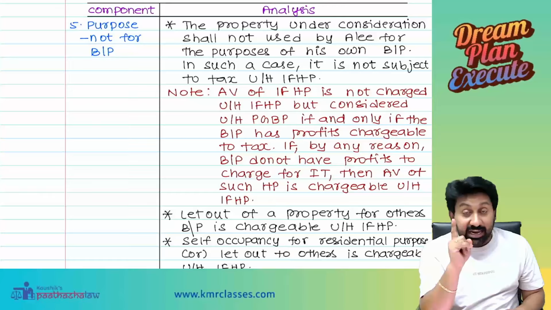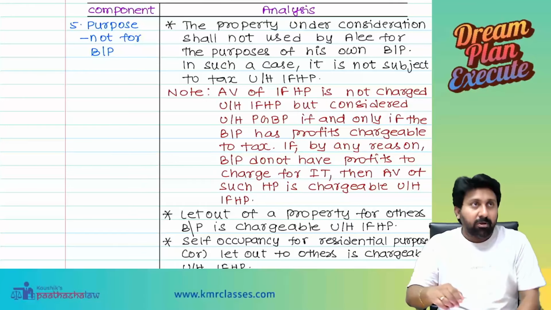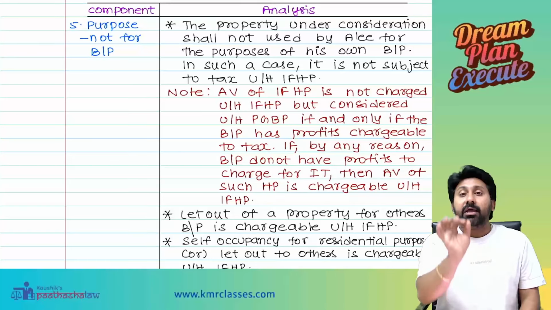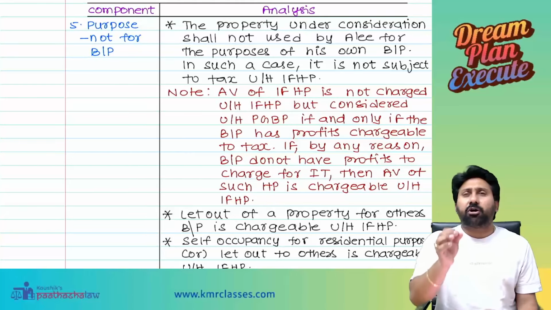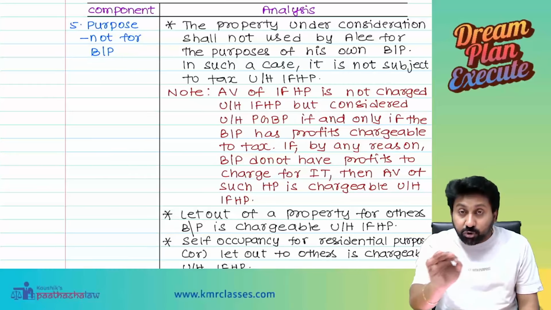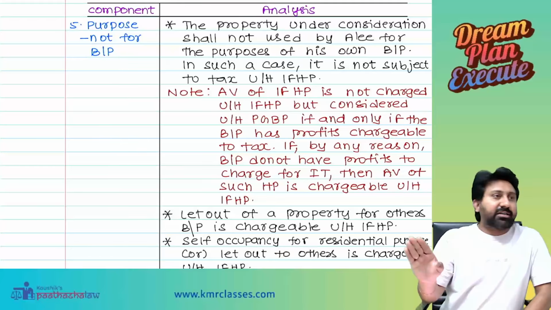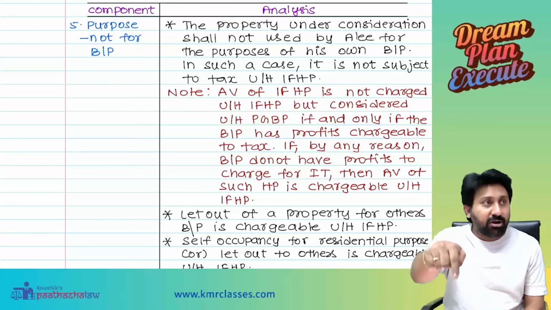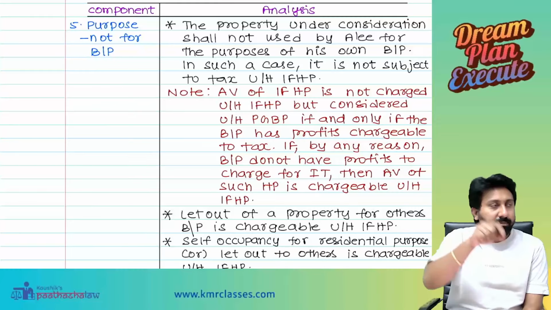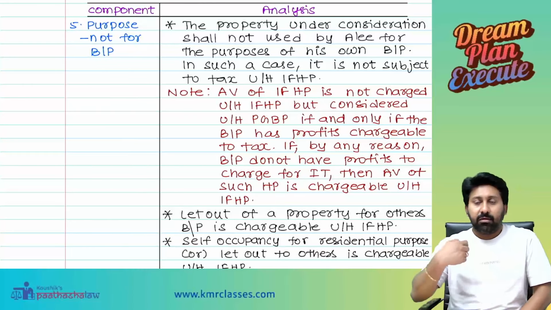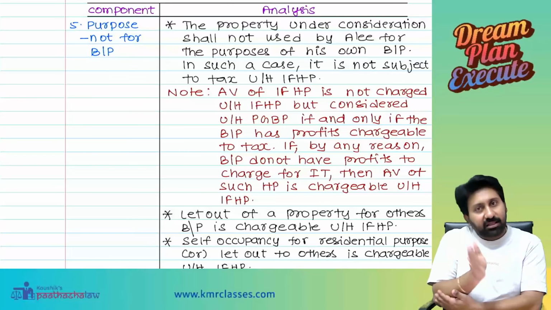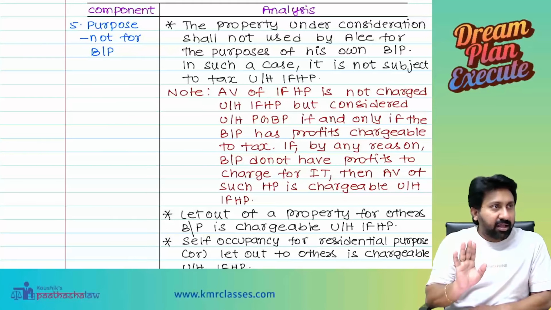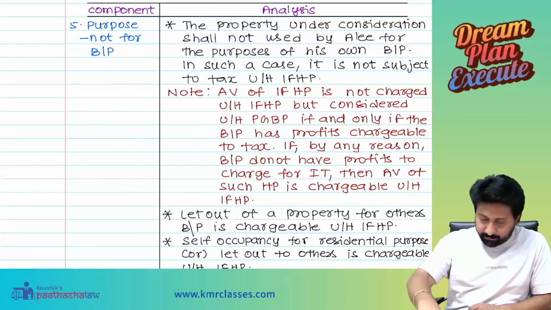So, exam questions almost, I will show you now. Almost every exam they are touching this point. So, be very careful about the adjustment. Any kind of house property used for the purposes of business, rent should not be charged again. Rent is not deductible expenditure. When will rent be deductible expenditure? When you really pay rent, then only rent will be deductible under PGBP. Understood? If you really pay, then deductible. Just like that, notionally, you should not allow that. Clarity? Can we go on to the next one?